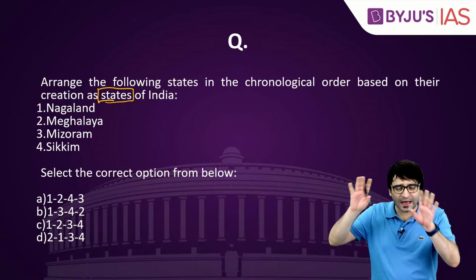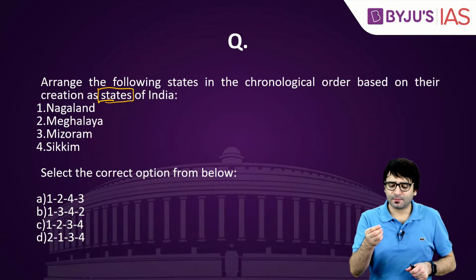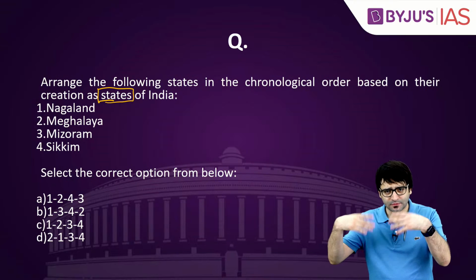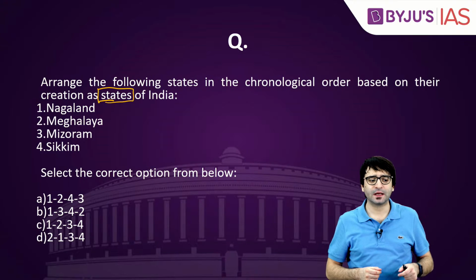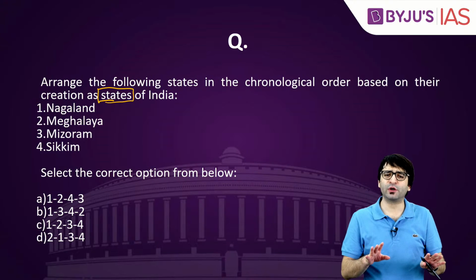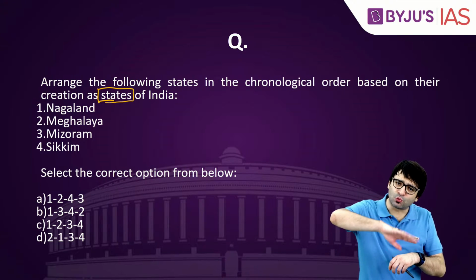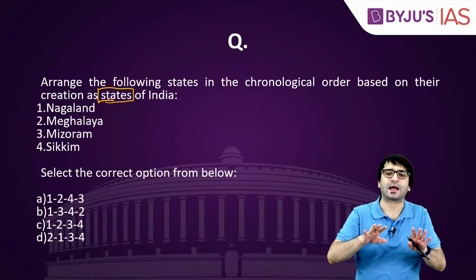If you look at the entire Northeast, Tripura was a union territory in 1956 when the States Reorganization Act was passed. Manipur was also a union territory. Apart from that, whatever is there in the Northeast was part of Assam.